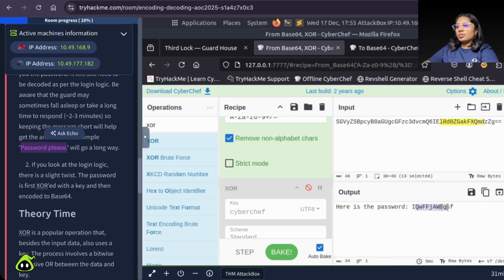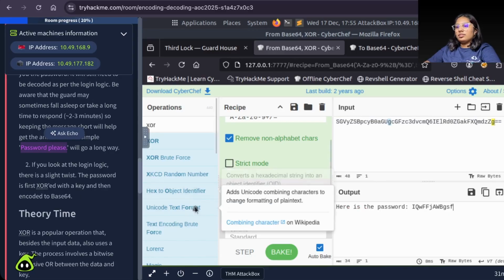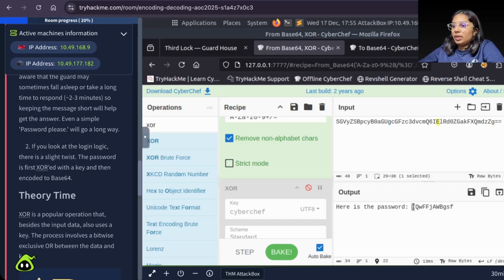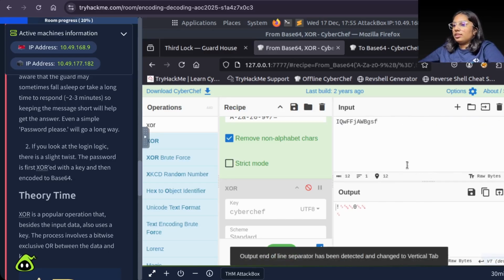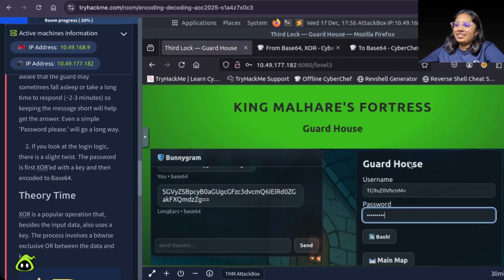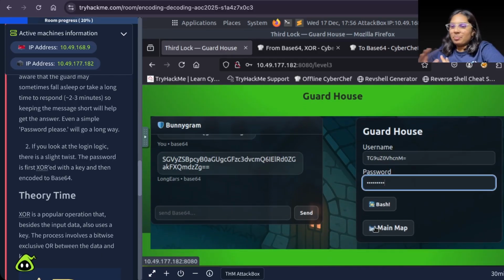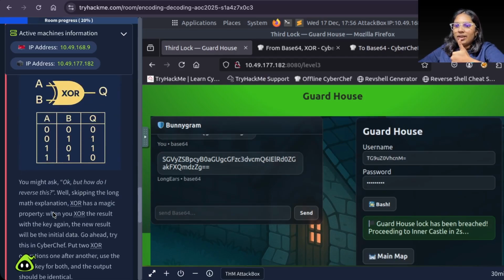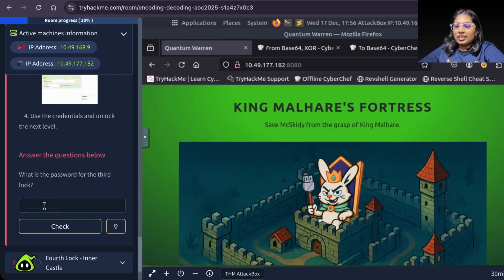Here is the password. Now we will try to use this. It did give us the password, but okay, let us try this with Bugs Bunny. This room has too many riddles, like this one: the path is simple but twisted. Not now. Okay, third one down. The password here is Bugs Bunny.